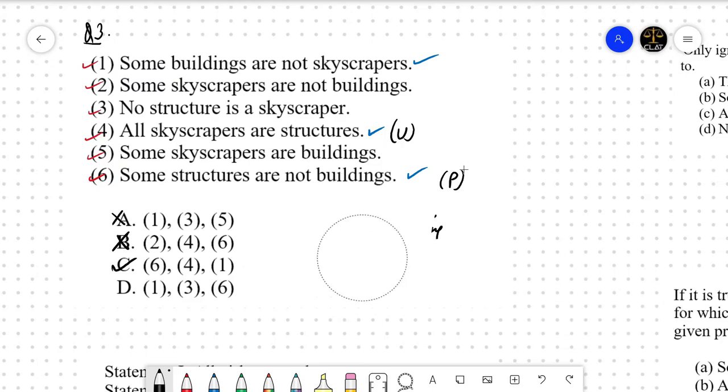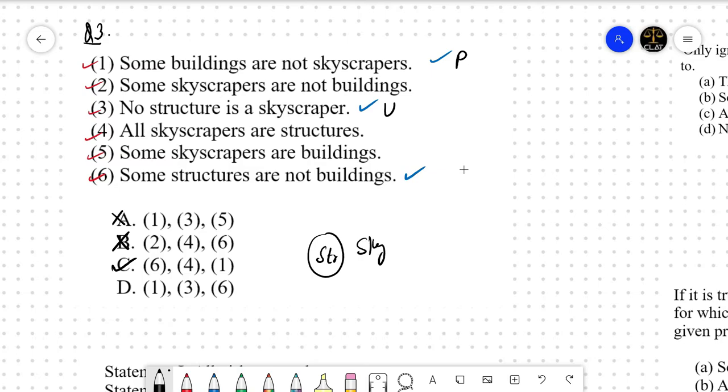Let us see why option D is not the correct option. 1, 3 and 6. From these two statements, 1 and 3, can we conclude statement 6? Let us see. Particular, universal. Okay. No structure is a skyscraper. These are disjoint sets. Some buildings are not skyscrapers. At least one building exists which is outside the skyscraper. From here, can we conclude that some structures are not buildings? No. No, right?